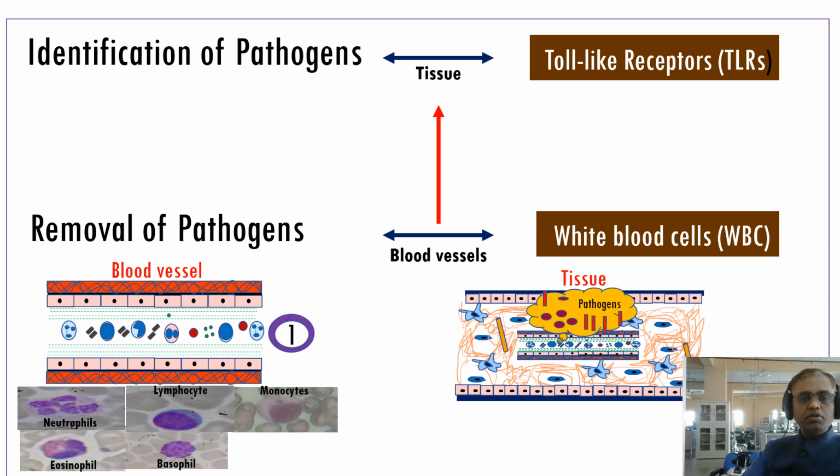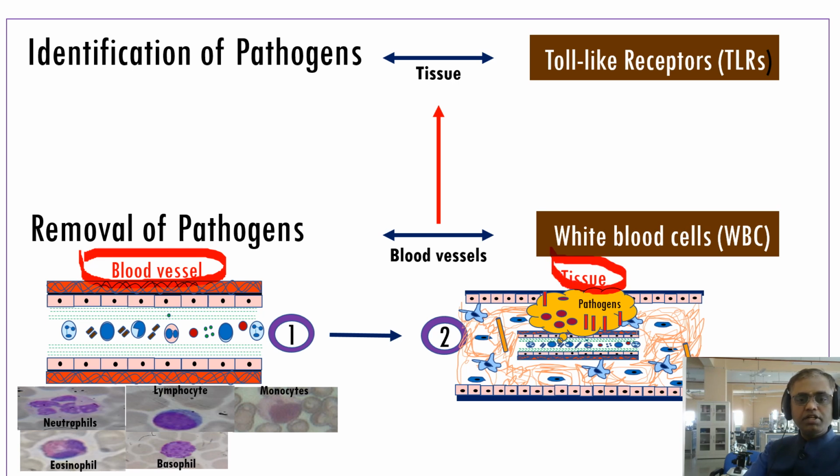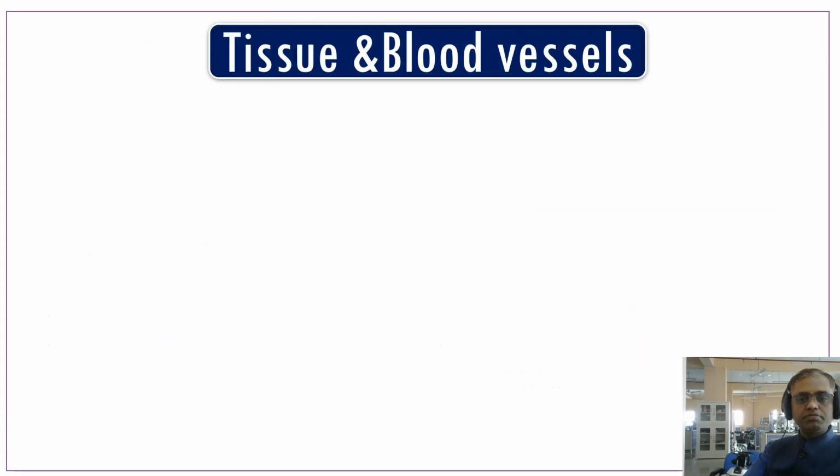Always remember, there will first be changes in the blood vessels, followed by changes in the tissue. So this is a simple understanding. First is the vascular event, followed by the cellular event.